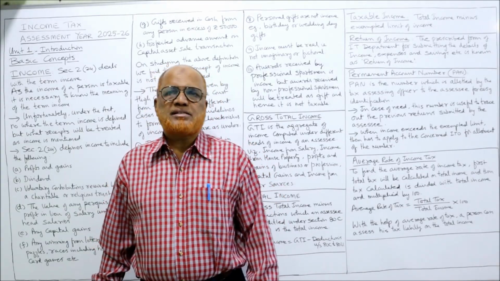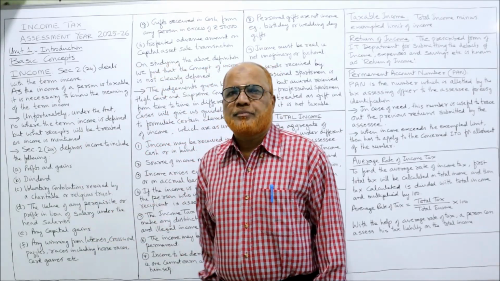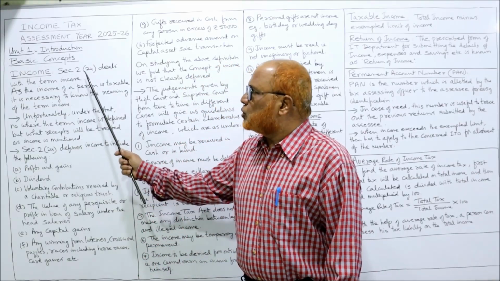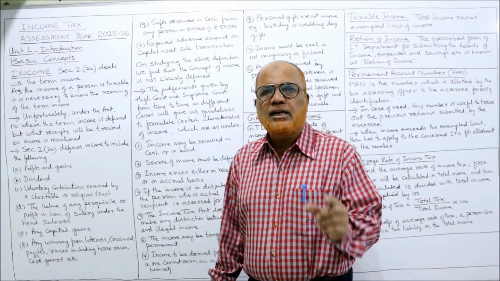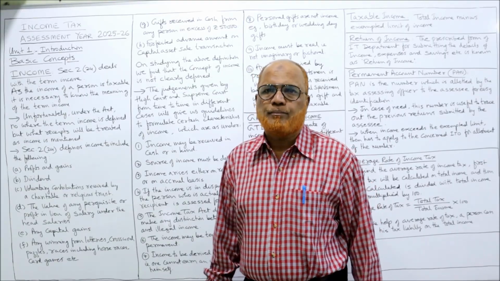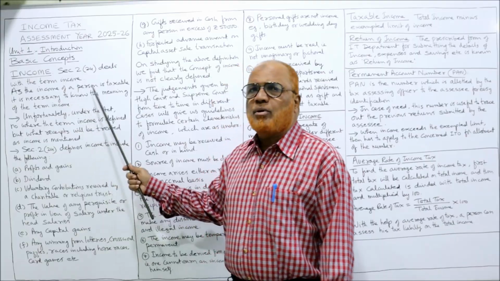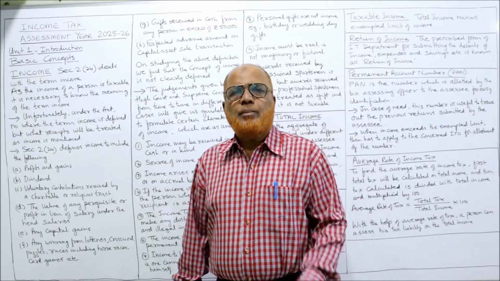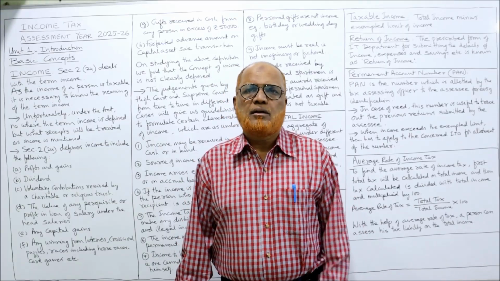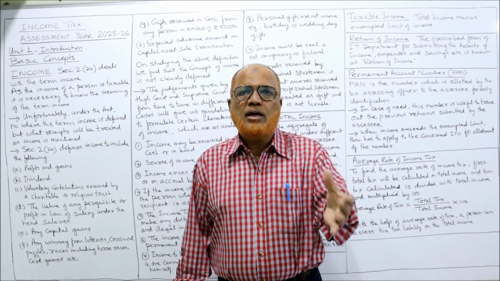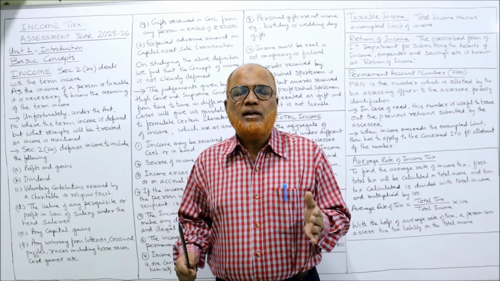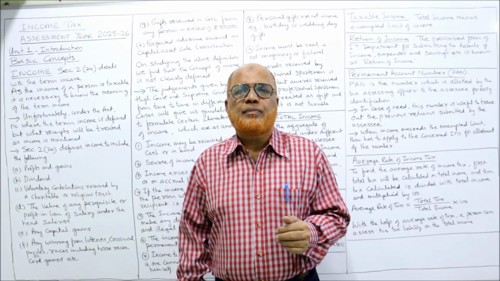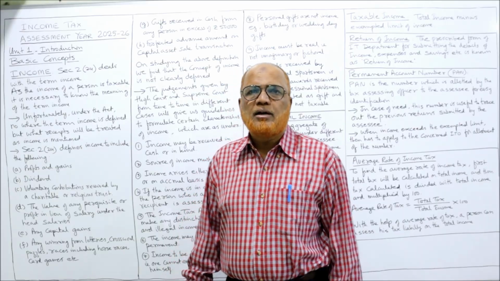Now, the next basic concept is income. In examination, they have asked previously, what do you mean by income? Section 2, subsection 24 deals with the term income. As the income of a person is liable to tax, it is necessary to know the meaning of the term income, because the subject is income tax. It is a tax on income, so the meaning of income should be clear. Everybody must know what is meant by income. Then only they can calculate the tax.